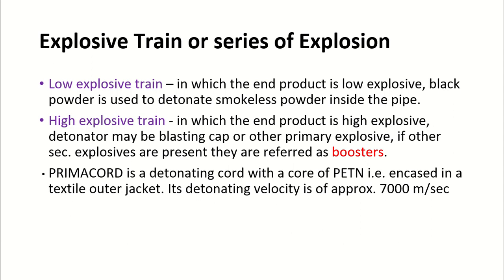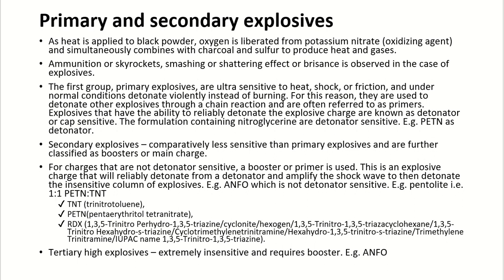Primer cord is a detonating cord with a core of PETN, encased in a textile outer jacket, with a detonating velocity of approximately 7000 meters per second. Primary and secondary explosives. When heat is applied to black powder, oxygen is liberated from potassium nitrate and combines with charcoal and sulfur to produce heat and gases.